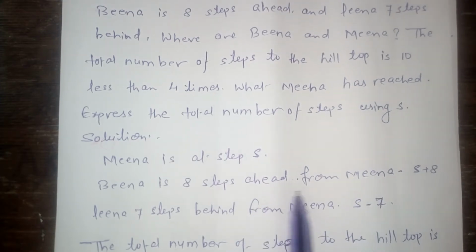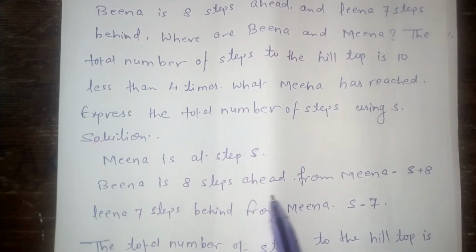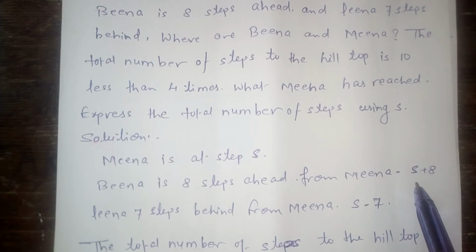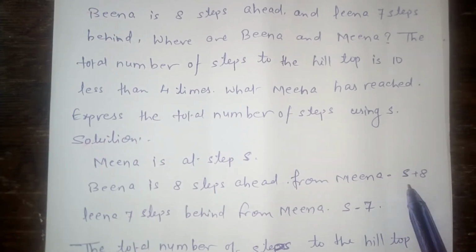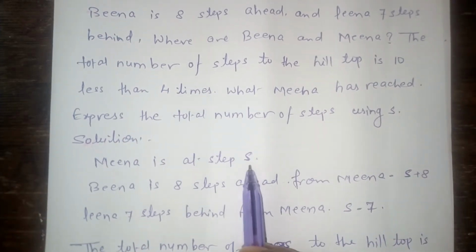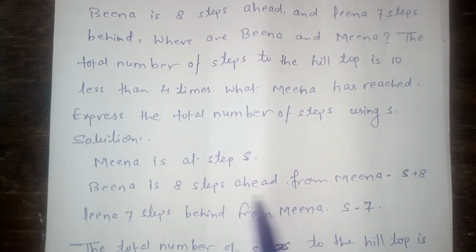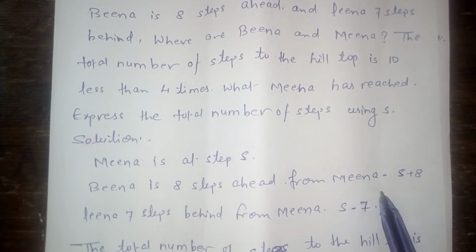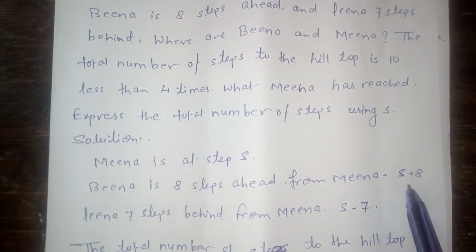So what is the algebraic expression? The position of Beena is S plus 8. S is the position of Meena.